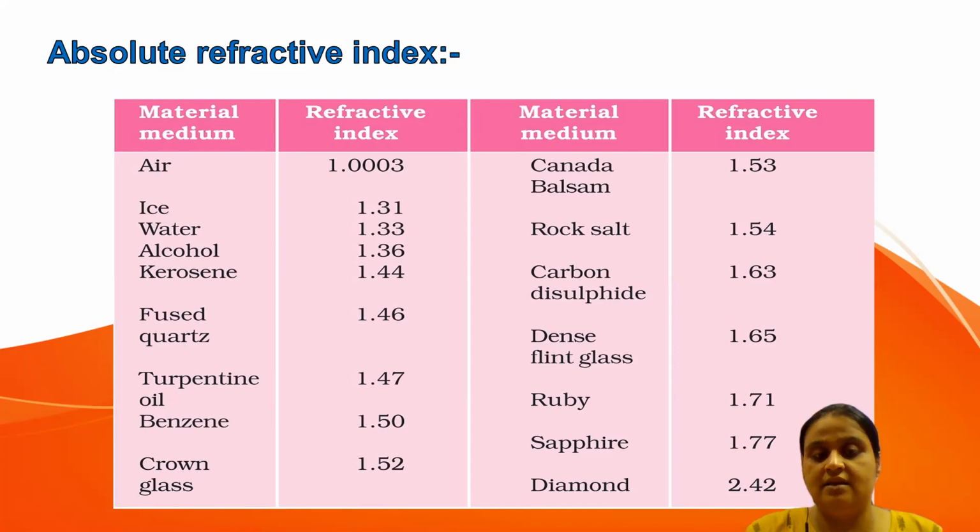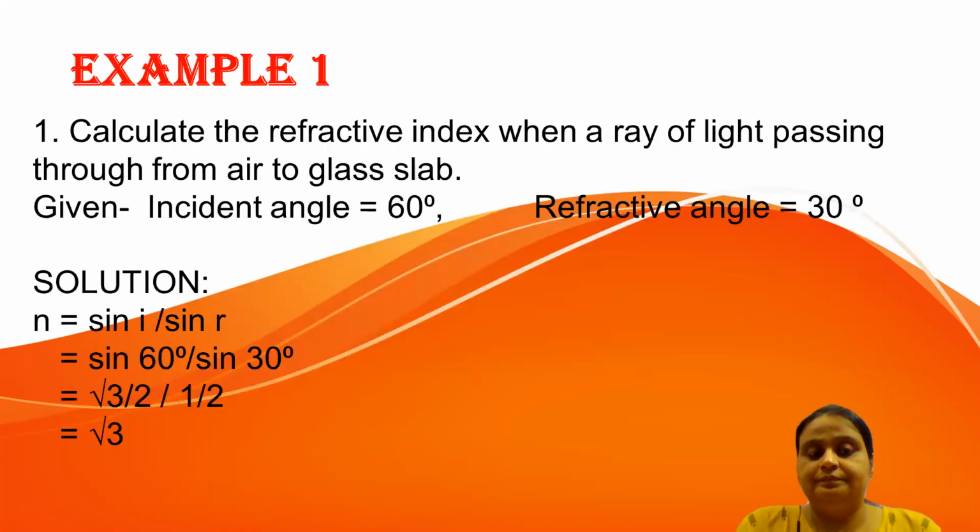Now let's see some examples. The first example: calculate the refractive index when a ray of light passes from air to a glass slab. The information given here is that the angle of incidence is 60 degrees, and the angle of refraction decreases to 30 degrees. Why? Because air is a rarer medium and glass slab is a denser medium. So as the ray moves from rarer to denser medium, the angle of refraction becomes less.